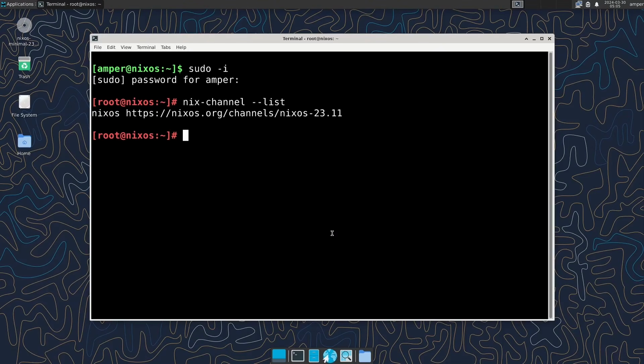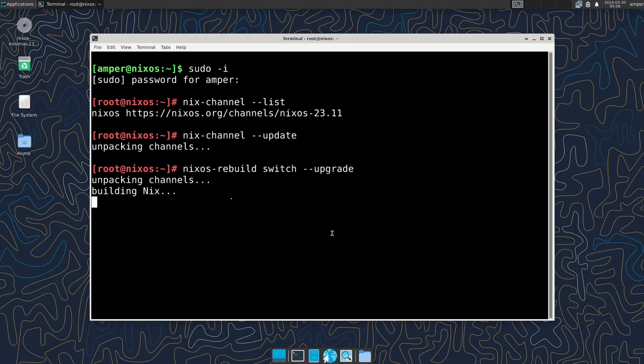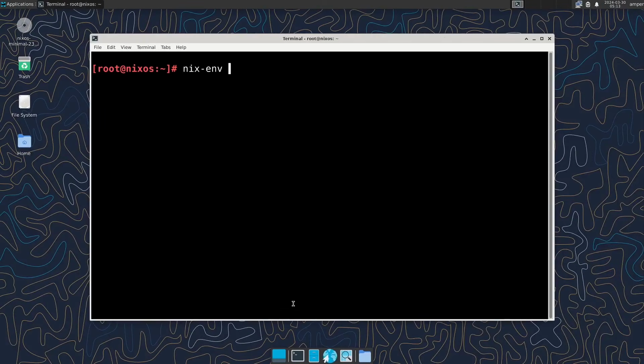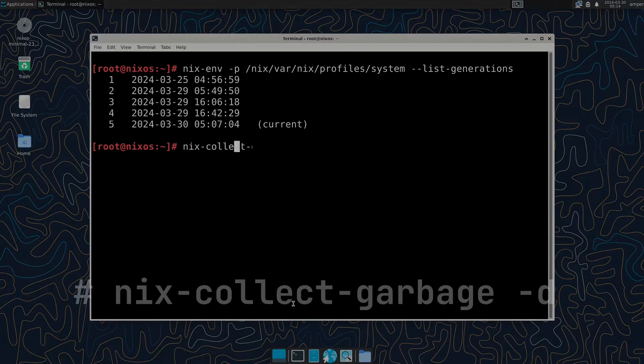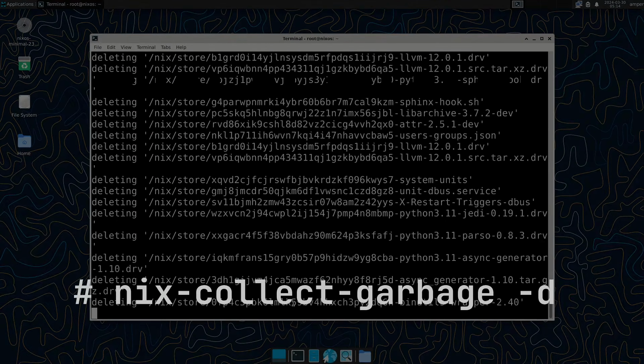But if you just need to upgrade packages on your system, write the commands nix-channel --update and nixos-rebuild switch --upgrade. As I mentioned in the theoretical part of the video, packages don't get replaced during an update. The old versions are still present in the nix/store, and as you can see, we've accumulated 5 generations of NixOS, and if needed, we can roll back to the very first one. However, I'm going to delete all generations except for the current one, to free up the disk space. This can be done with the command nix-collect-garbage -d.